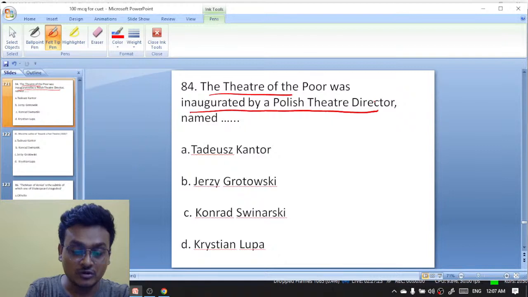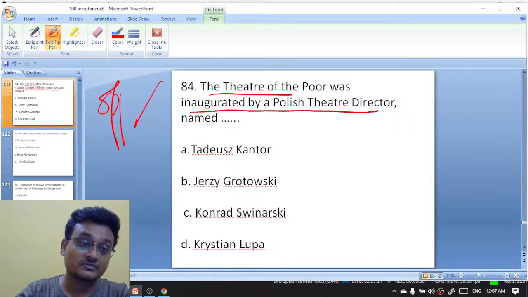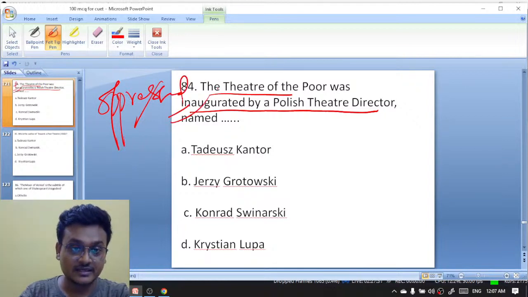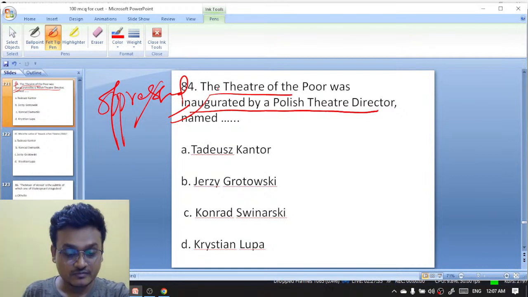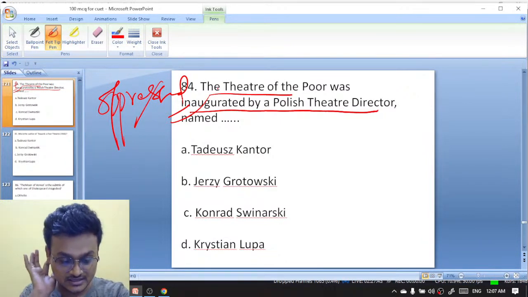The theater of the poor or the theater of the oppressed, which is also known as theater of the oppressed. Excellent. Very good, very nice. Well done. Keep working hard like this. Good children.